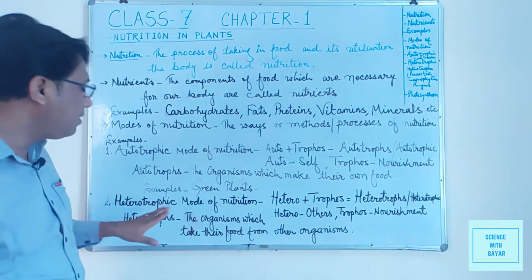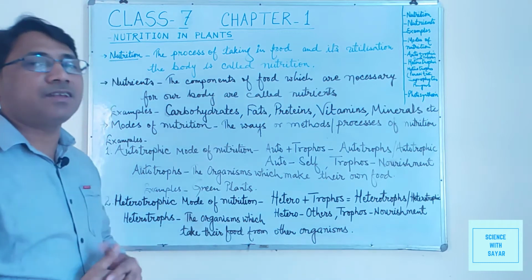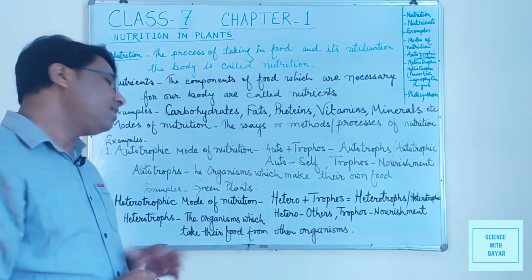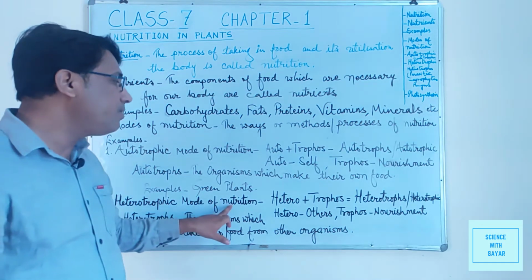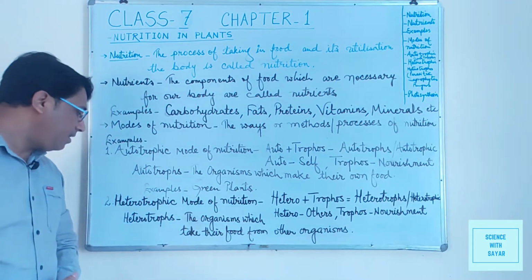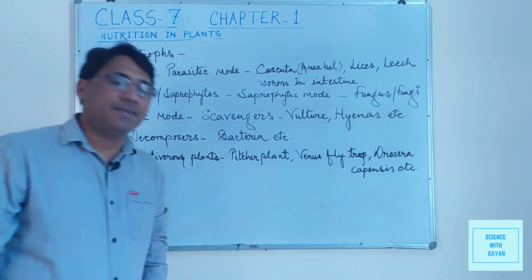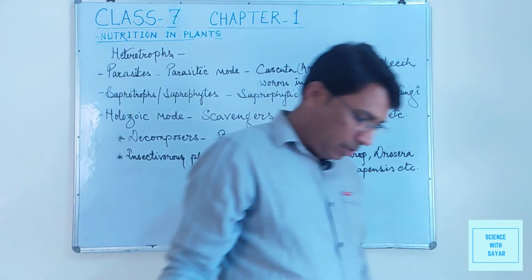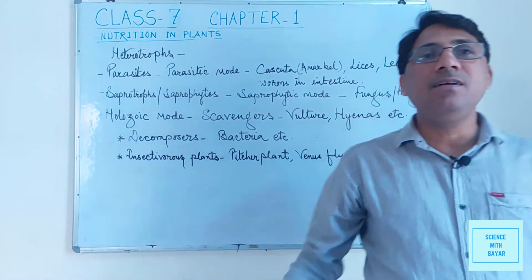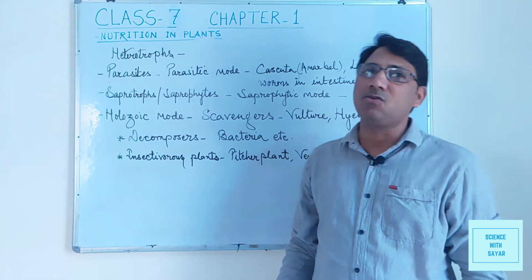These are known as heterotrophs, and the mode of nutrition in these heterotrophs is known as heterotrophic mode of nutrition. Now we can take some examples of these heterotrophs. Heterotrophs, the organisms which depend for food on other organisms, are known as heterotrophs.